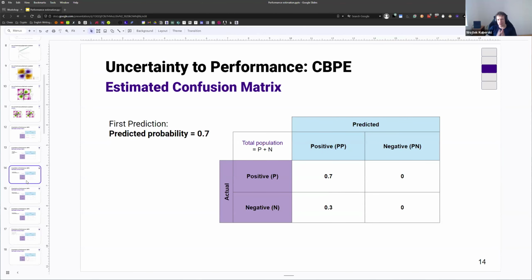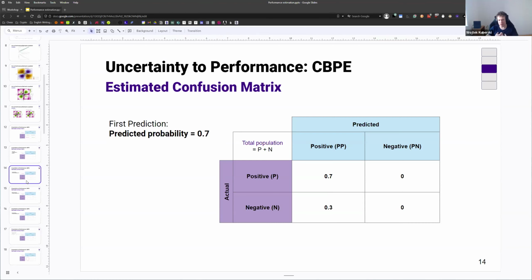But now we also have an additional piece of information. Most classification models, not all, but most, also return something called predicted probability, or some kind of value that is normally between 0 and 1, even though technically it doesn't need to be. Let's assume for the time being that this value is between 0 and 1.